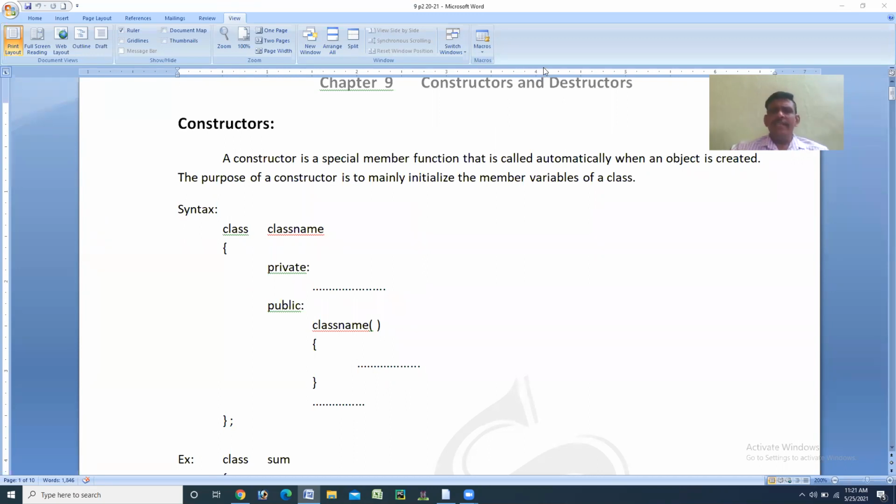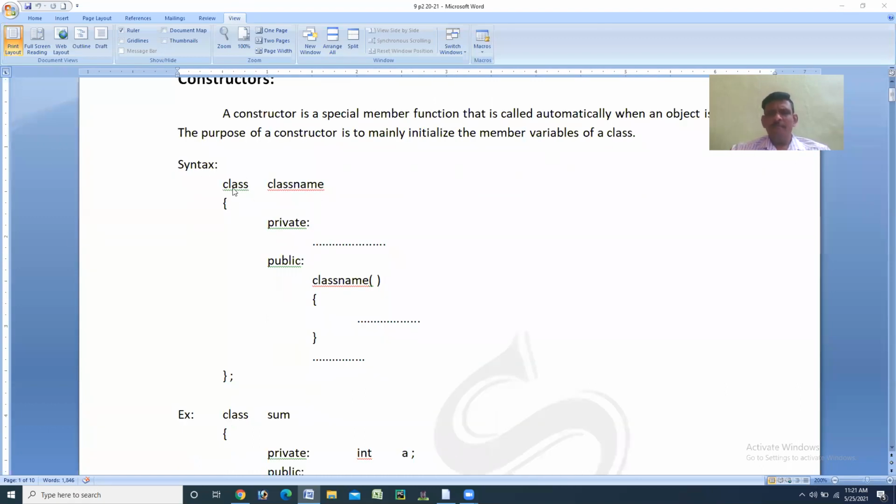So after knowing these 2 points, now how to use that? For that, you have to follow the syntax, that is class. If you are observing this: class name, next line opening brace, private colon, public colon, next line class name, a member function, opening brace, closing brace, closing brace, ending with a semicolon.